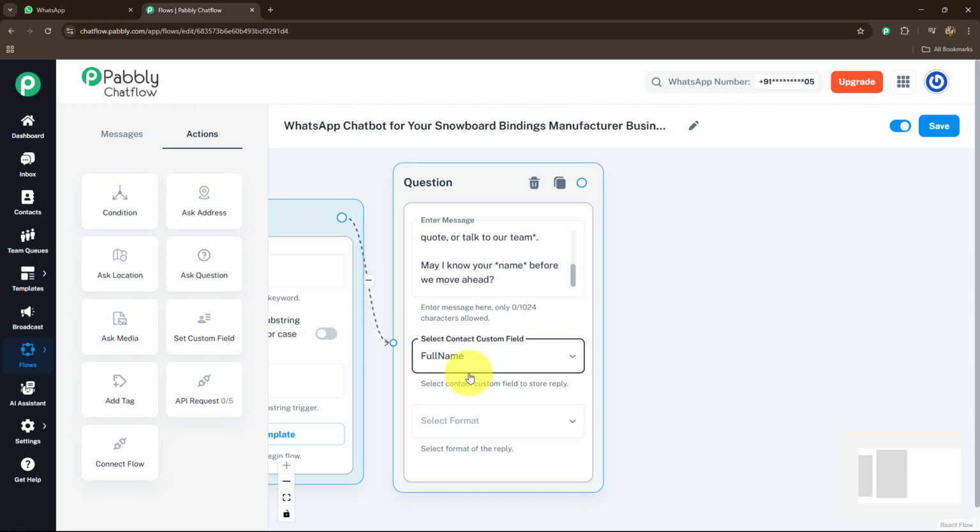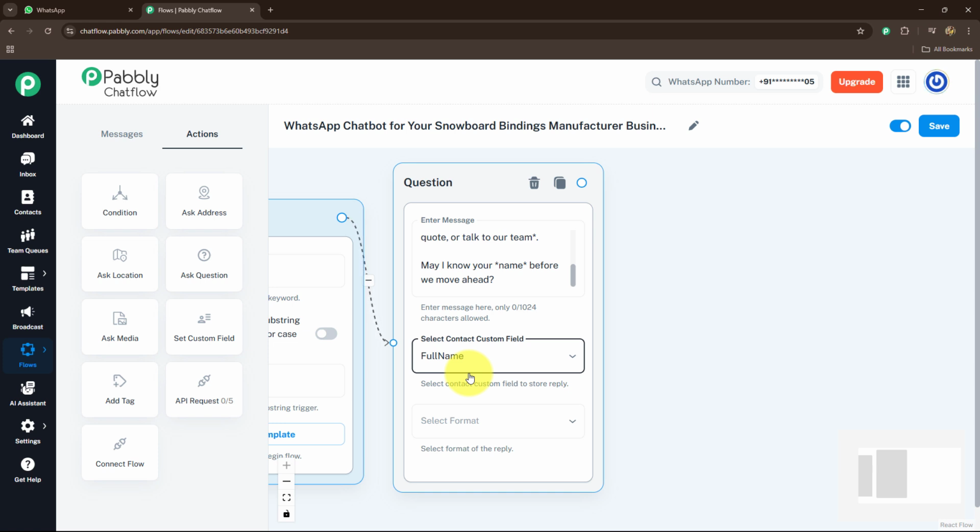Not only this, but by collecting the details from my customers, I can also send them to my Google Sheets or to my CRM. As a lead, I can record all these details, and I will be able to further use them to connect with my leads personally and to convert these leads into definitely paying customers.